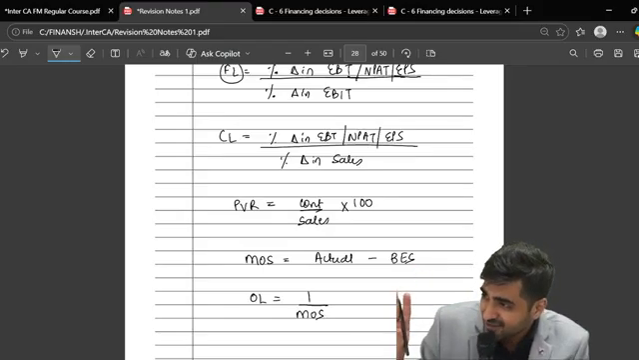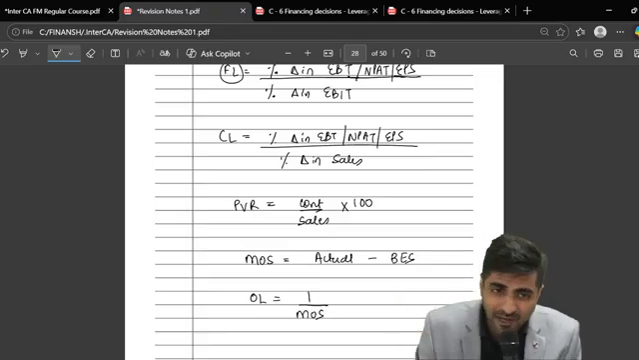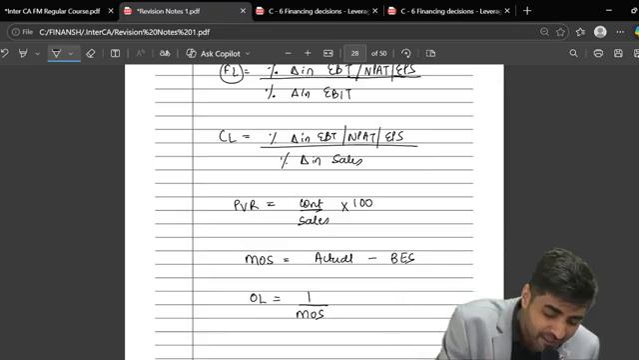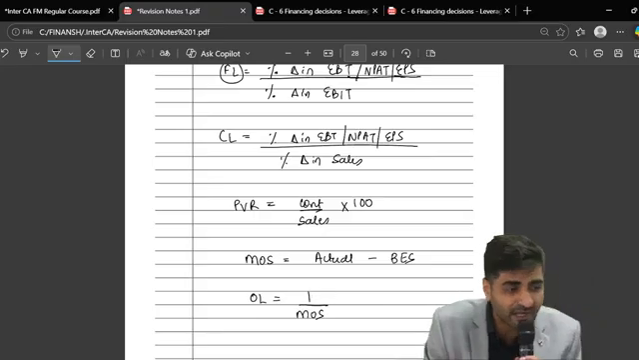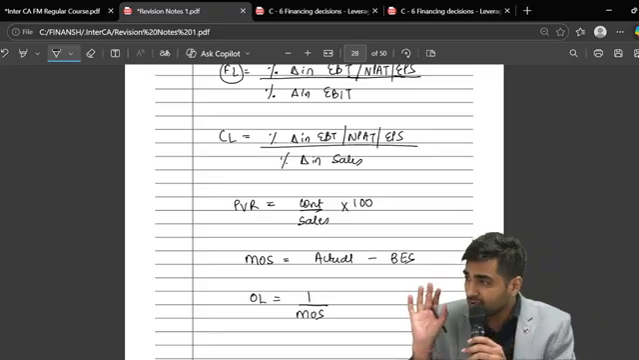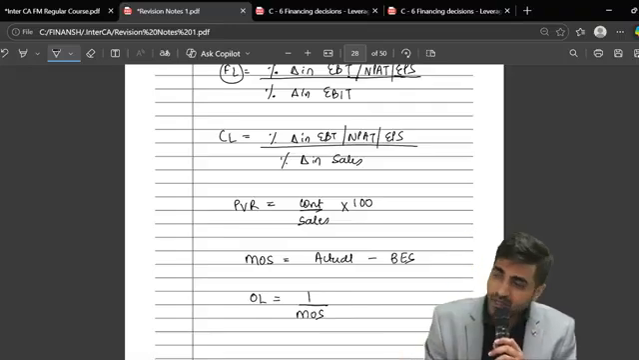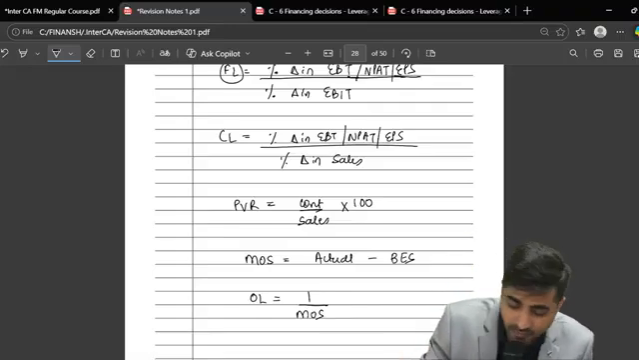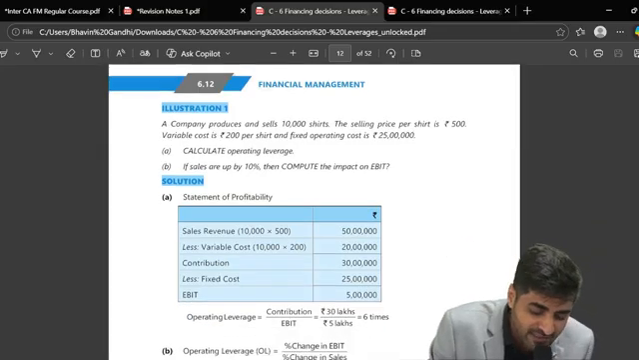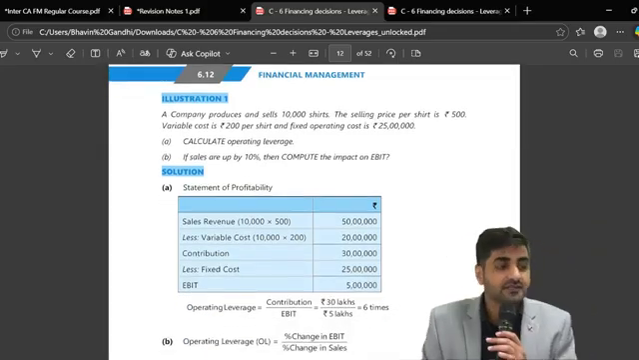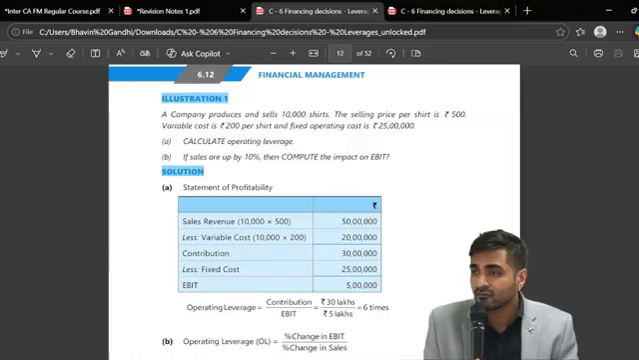2 times. So sometimes they will give you margin of safety sales, and we can calculate operating leverage by taking 1 divided by margin of safety. Have you understood this? This chapter only has these many formulas. That's it. Based on that, now we can start with the practical problems. So please come to first illustrations. Now, very basic illustrations, we'll quickly do it.